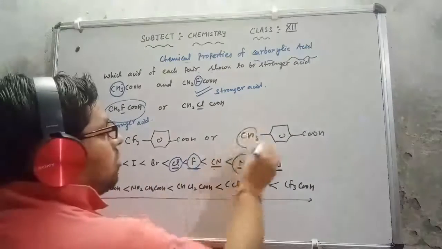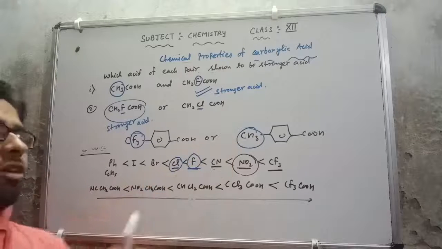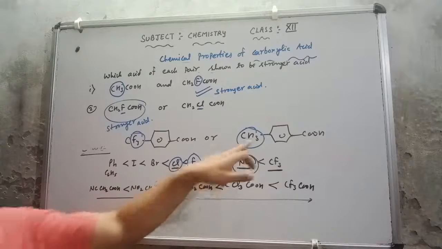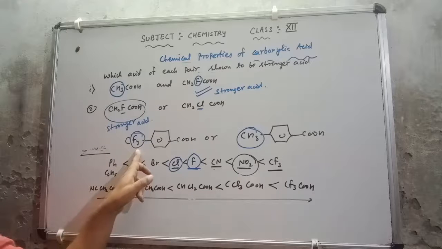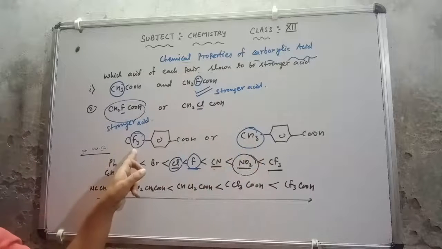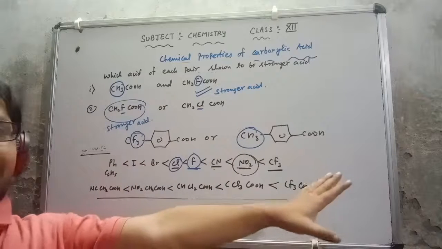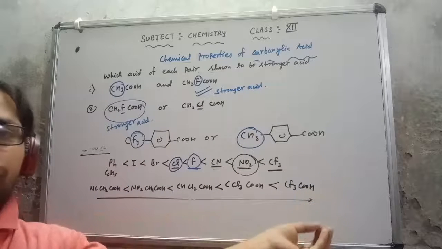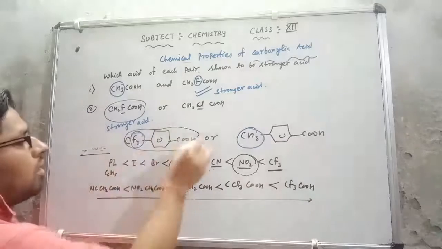This is the electron releasing group, this is the electron withdrawing group. If an electron releasing group is attached there, the acidic character decreases, and this is the electron withdrawing group, so acidic character increases. So very simple, one is electron releasing, one is electron withdrawing. Electron releasing group decreases the acidic character, whereas electron withdrawing group increases the acidic character. So this will be the stronger acid.